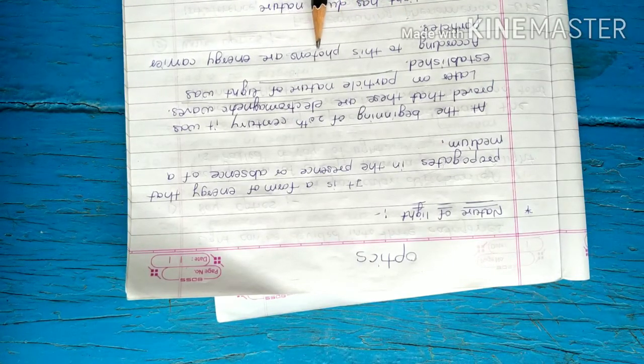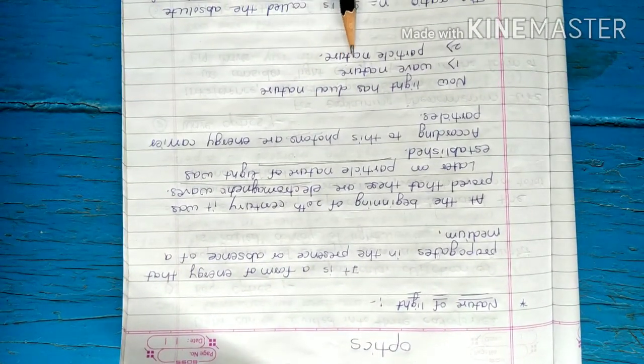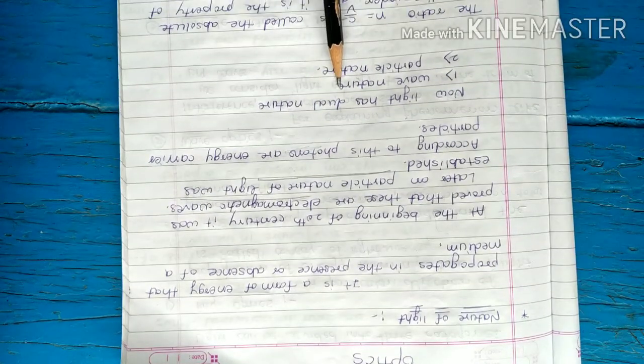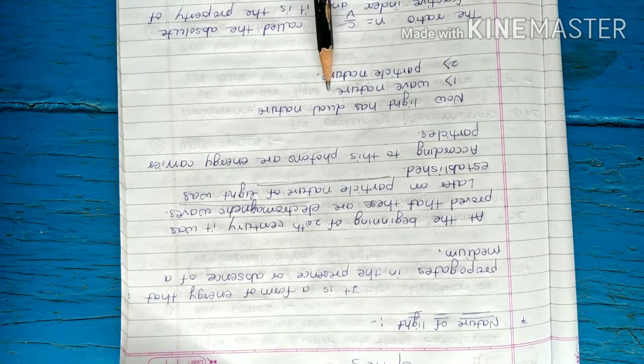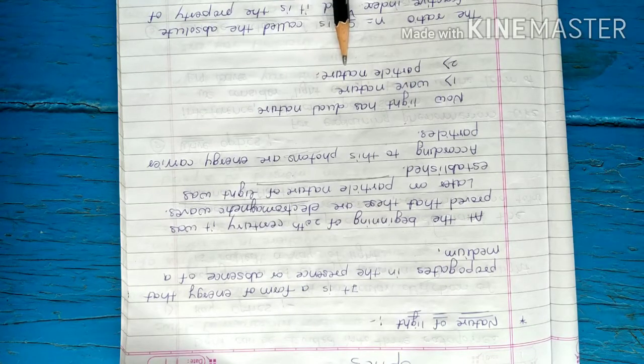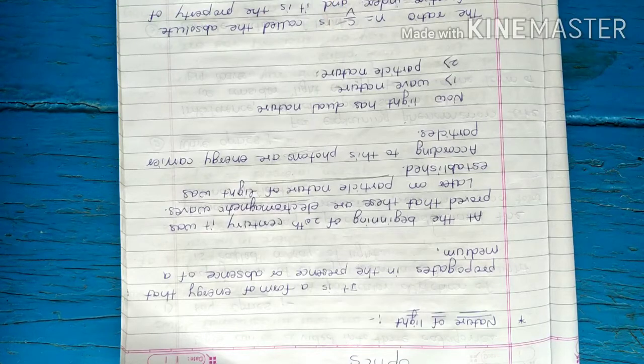Photons are the energy carrier particles. That means light has a dual nature. First is the wave nature and second is the particle nature. Wave nature means light is propagating in the form of waves, and particle nature means the light is propagating in the form of particles, and in this, photons are the energy carrier particles.